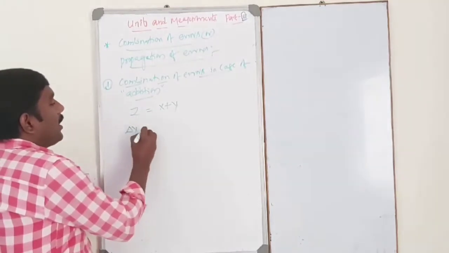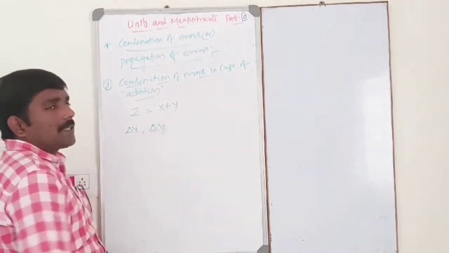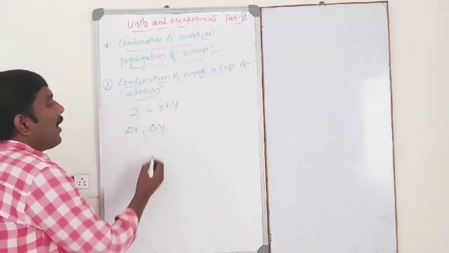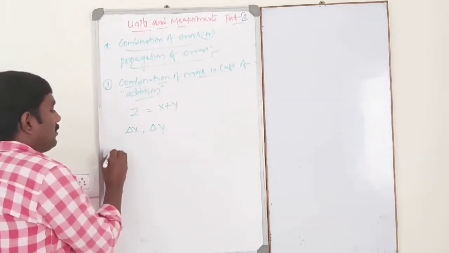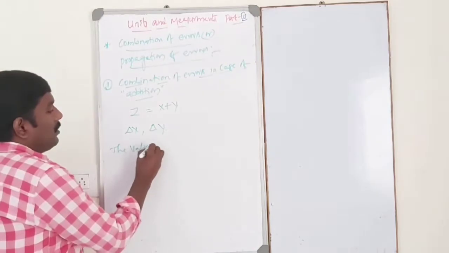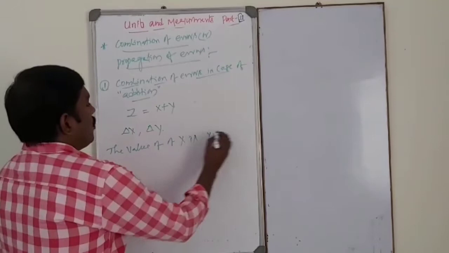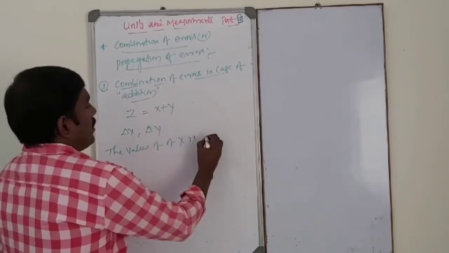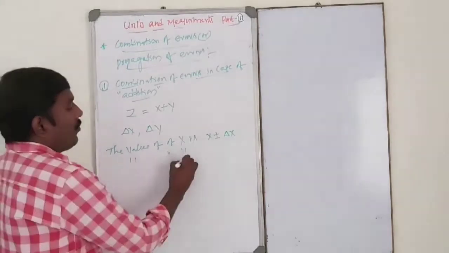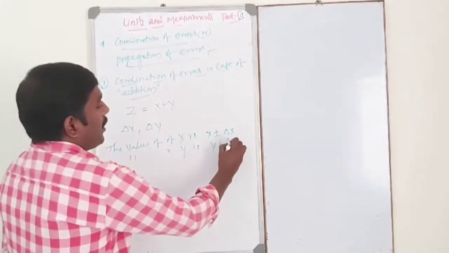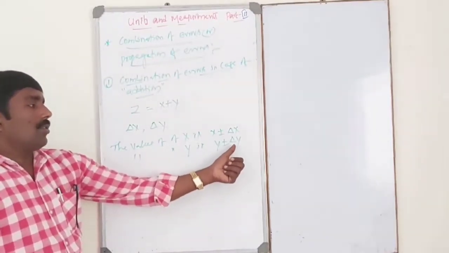And delta x, delta y are the individual errors in x and y. Then the value of x is x plus or minus delta x, and similarly the value of y is y plus or minus delta y. This is the error in x, and this is the error in y.